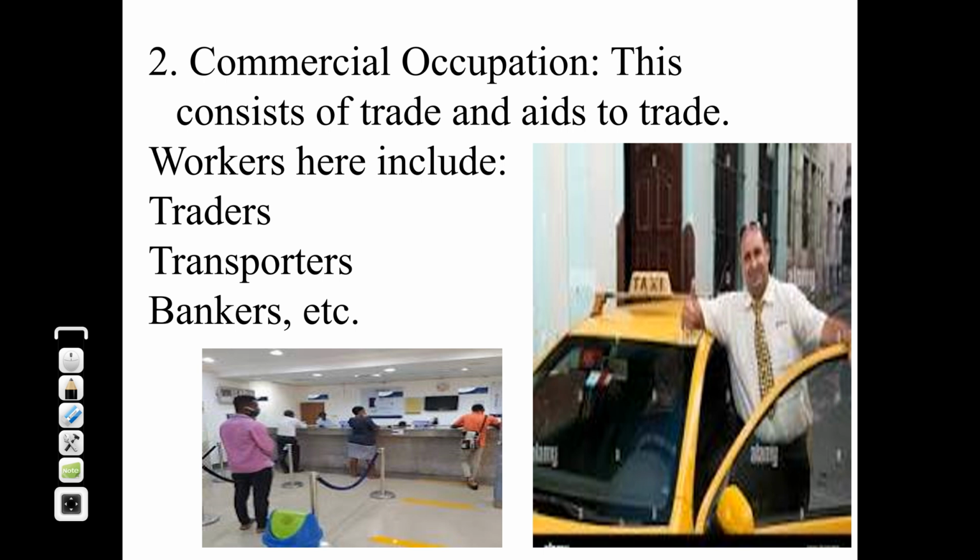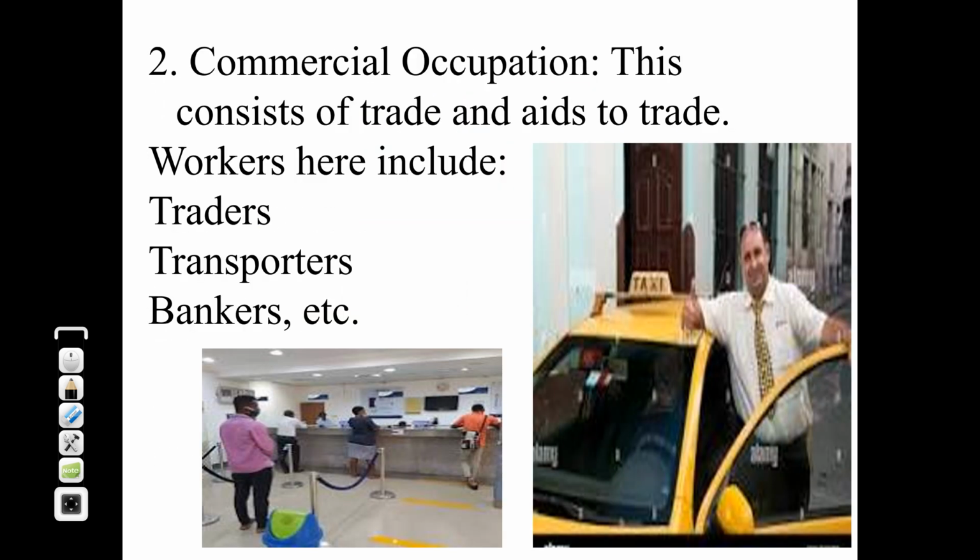Like a bank, from a bank you can borrow, you can get a loan. Banks make payment on behalf of their customers. And as a trader, for example, you are into importation and exportation of goods, you need good warehousing so that your products will last for a long period of time.